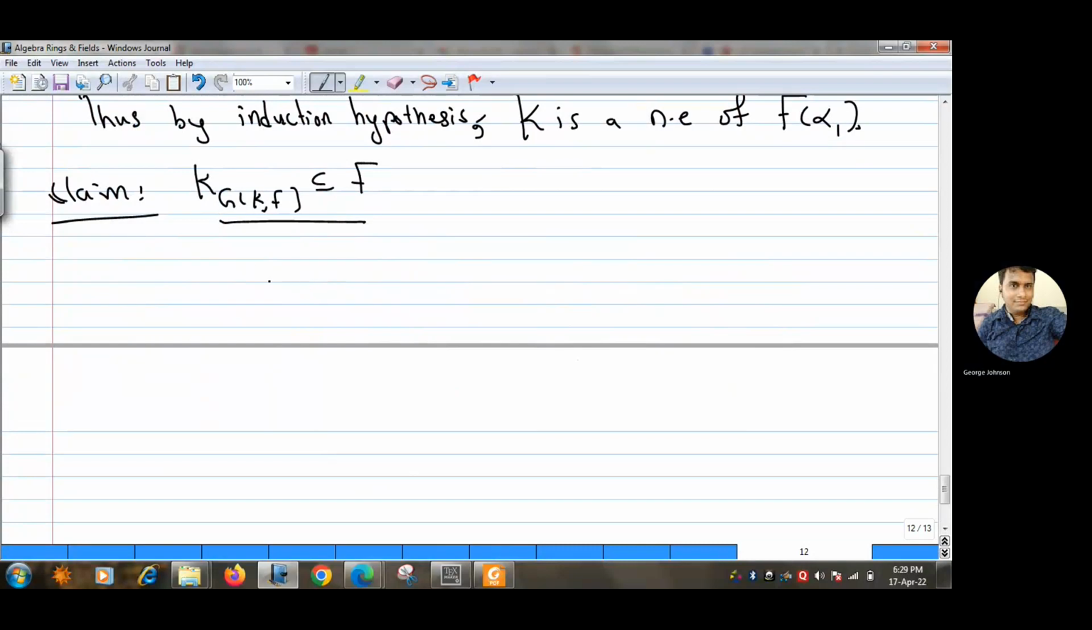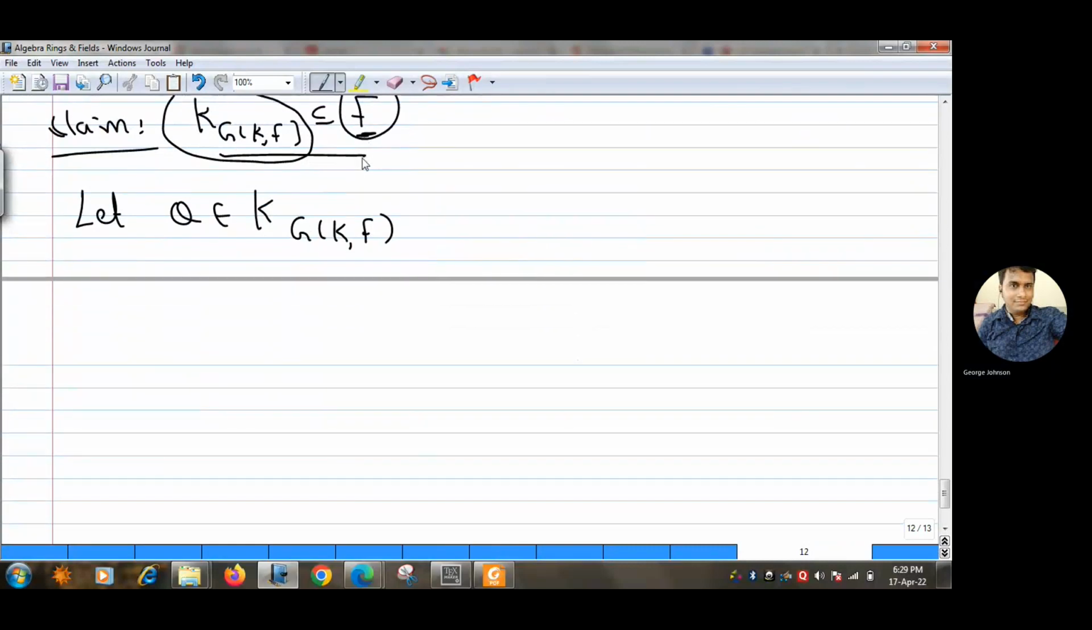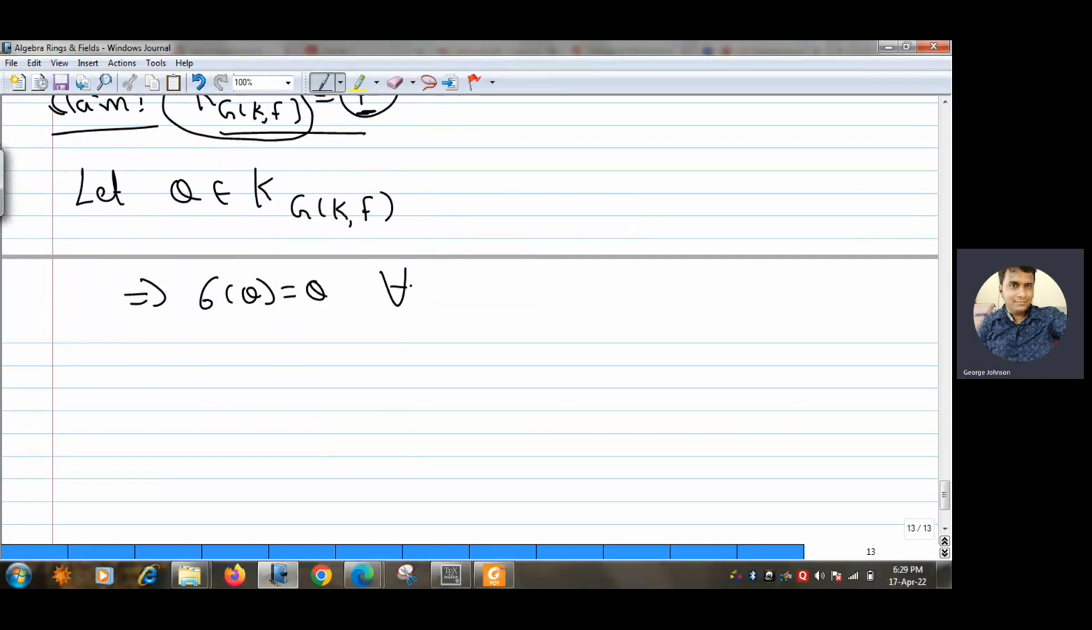Okay, so now I will start with one element here and show that it is in F. Let us start with some θ belonging to K^{G(K/F)}. In the end of the theorem I will prove that θ belongs to F, and that will mark the end of my theorem. That means θ is fixed by every automorphism of G(K/F). So σ will fix θ for every σ which belongs to G(K/F). Every automorphism of G(K/F) is fixing θ. That's why θ is in the fixed field of G(K/F).